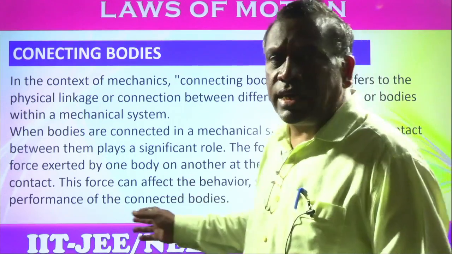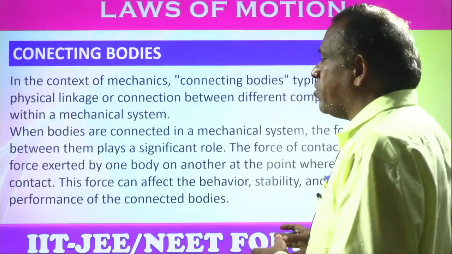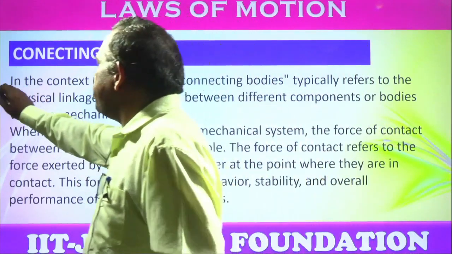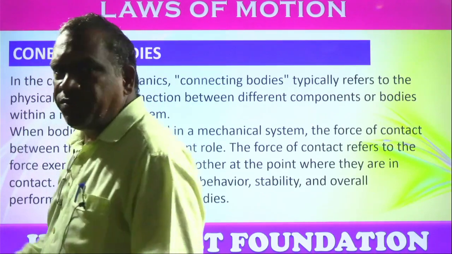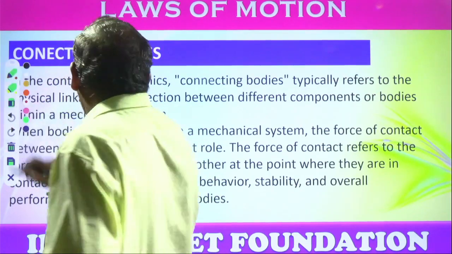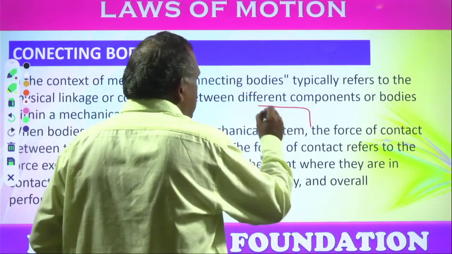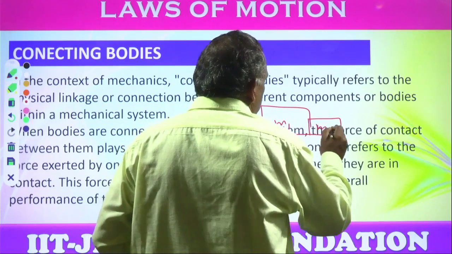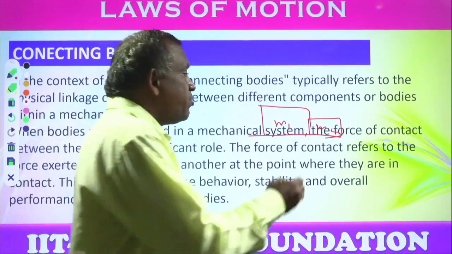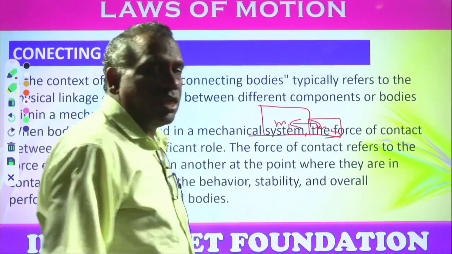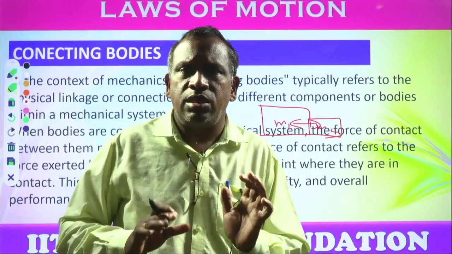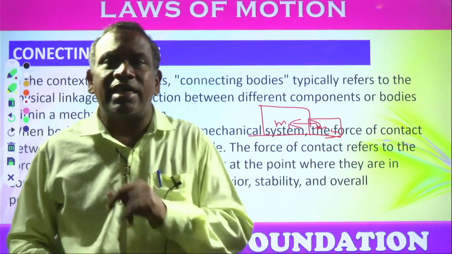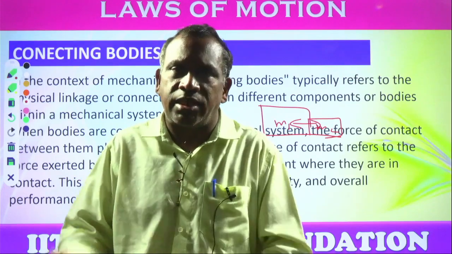When the bodies are connected in the mechanical system, the force of contact plays a very important role. Let us take two bodies that contact each other. Something like this is one object and there is another object in contact. So m1 and m2 are two different masses. There is a force of contact between the two objects. Let us say the force of m1 acts on m2, and the force of m2 acts on m1.